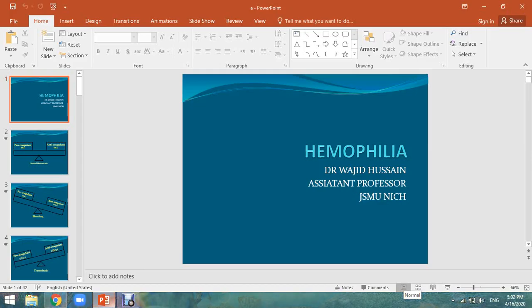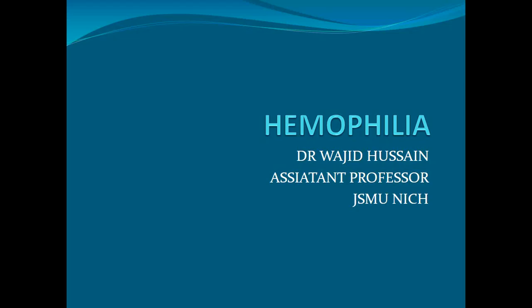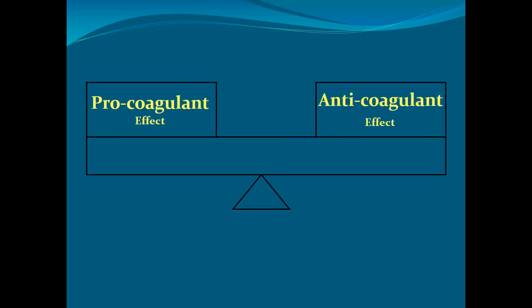Today we will discuss something about hemophilia. Before going to discuss hemophilia, we should first understand that normal hemostasis is maintained by means of a balance between two factors: one is the procoagulant and one is the anticoagulant.